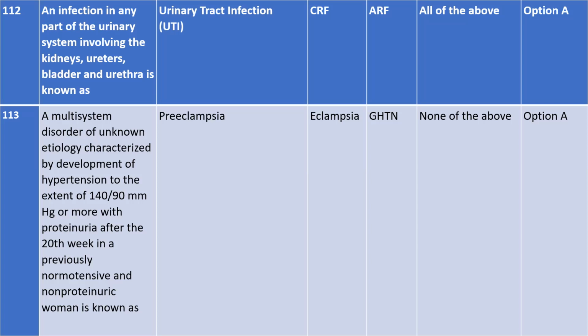So this was the definition of which kind of disorder, which kind of disease. It was the definition of eclampsia, right?